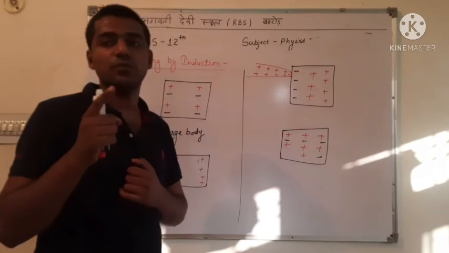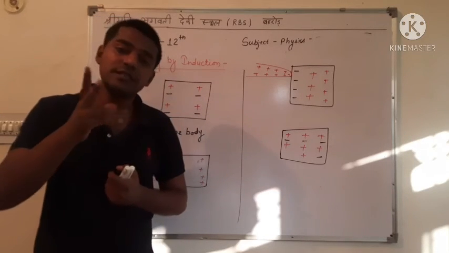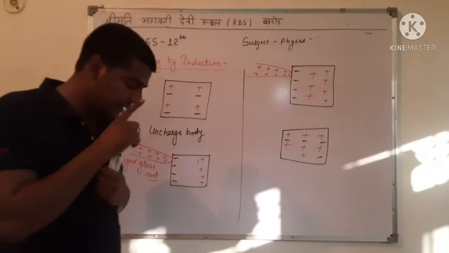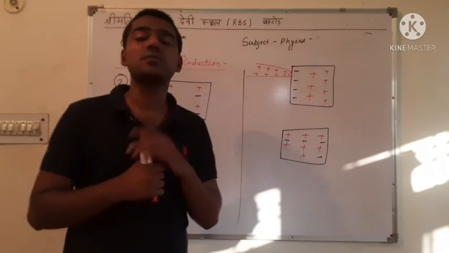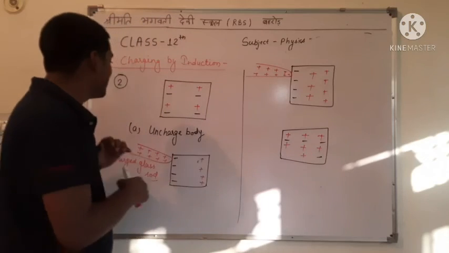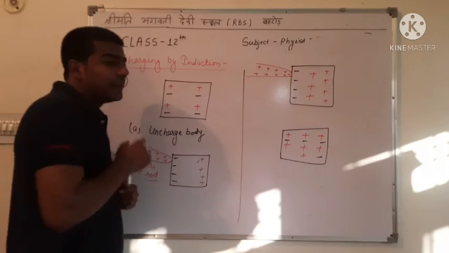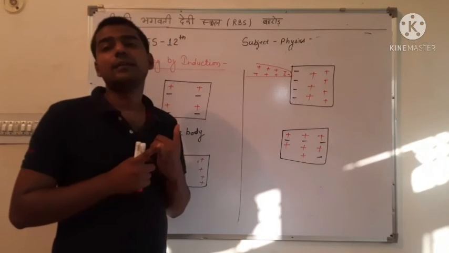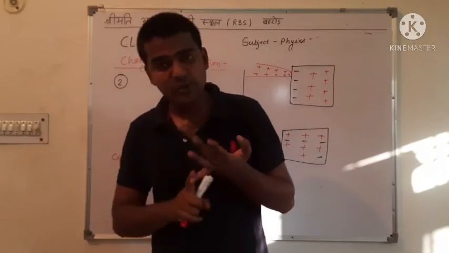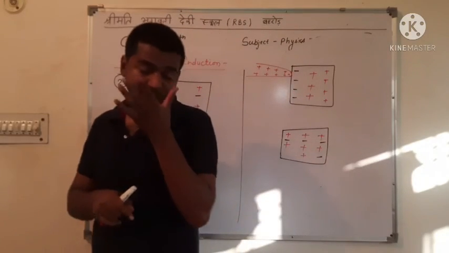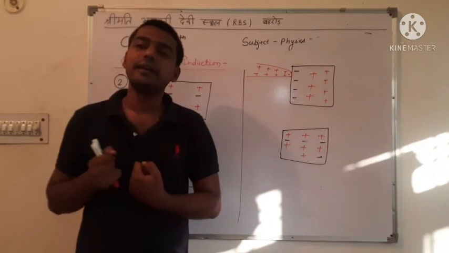In the first method, when we do not contact the charged body with the uncharged body, then both are charged with opposite charges. If the charged body is positive, then the uncharged body is negative, and if the charged body is negative, then the uncharged body is positive. And in the second method, the conduction method, when the charged body is positive, then the uncharged body is also charged by positive charge, and if the charged body is negative, then the uncharged body is also charged by negative charge.